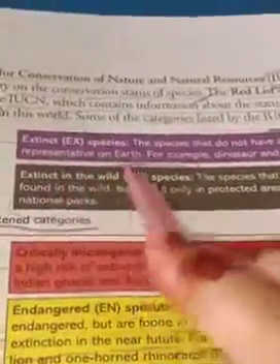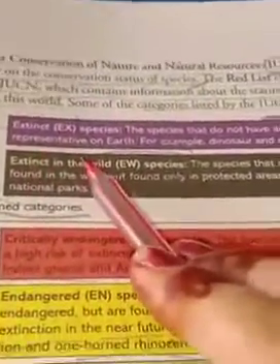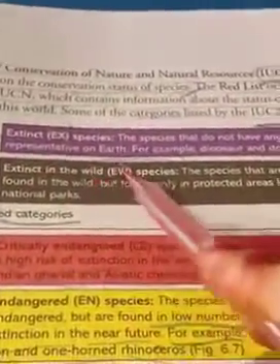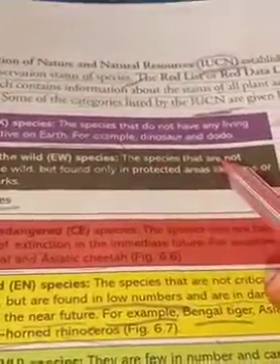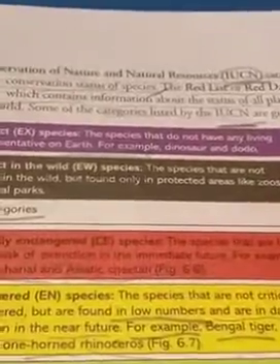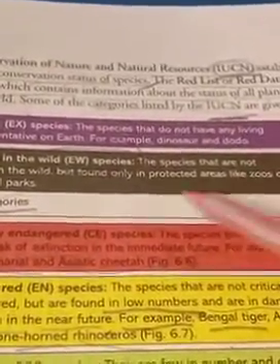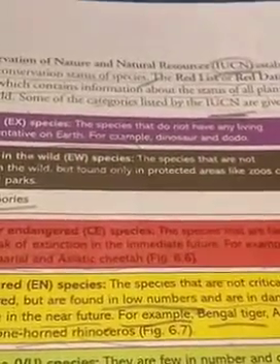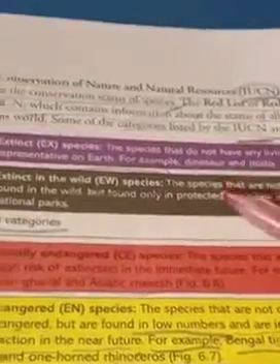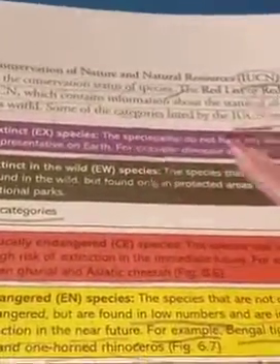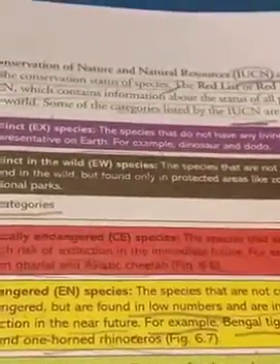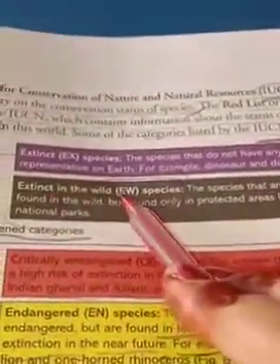So start first, extinct species. First is the extinct species, the species that do not have any living representative on earth. For example, dinosaur and dodo. Means there is no living symbol of these animals. Clear? Like the dinosaur, we heard about the dinosaur, but we have not seen it in the world. So such type of species whose living representation is not present on the earth are known as extinct species.